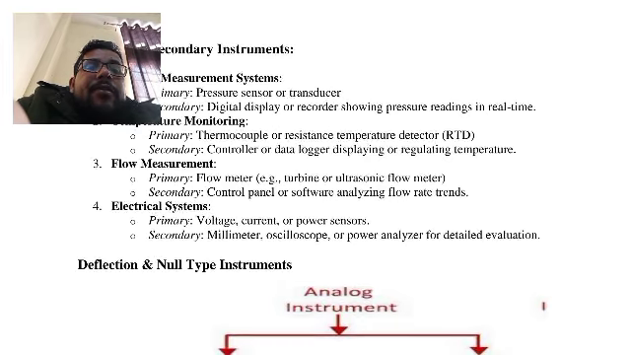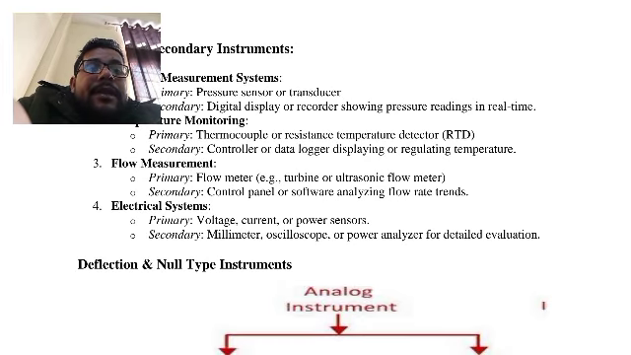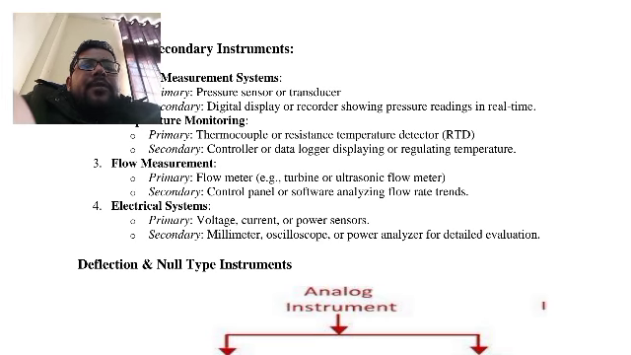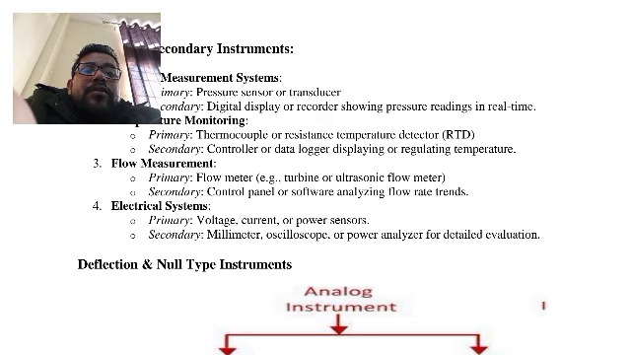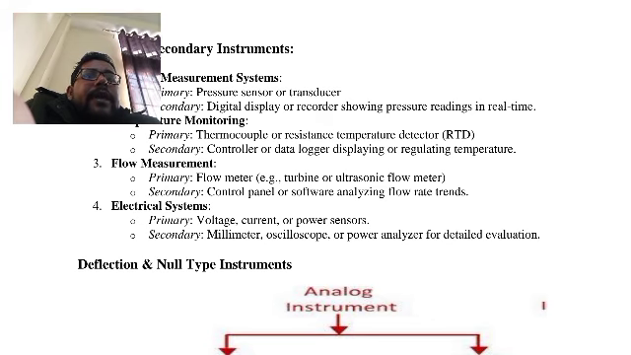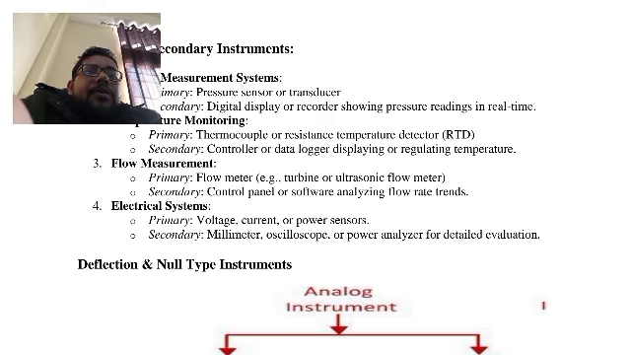Then flow measurement. For flow measurement, the primary is a flow turbine, ultrasonic, level sensor, magnetic, and many different primary sensors we can use here. Secondary is the control panel software for analyzing. The secondary must control and analyze all the process, so that we can display, record, and monitor the data and control that data.